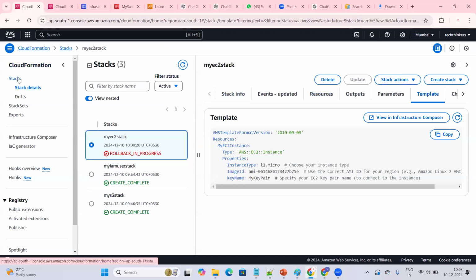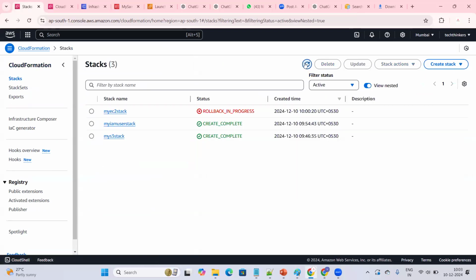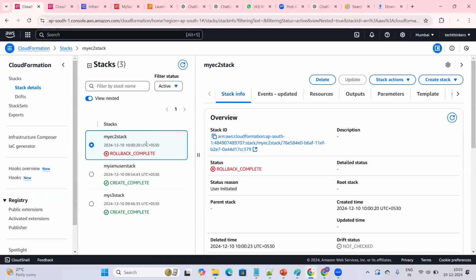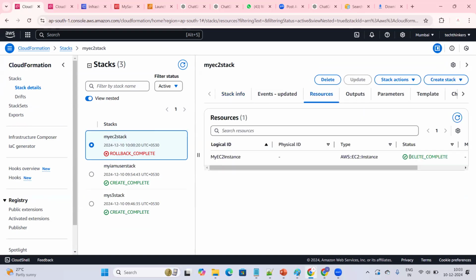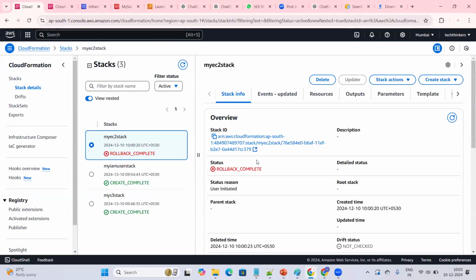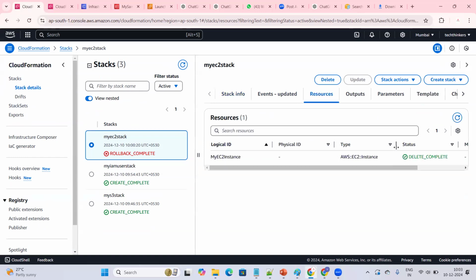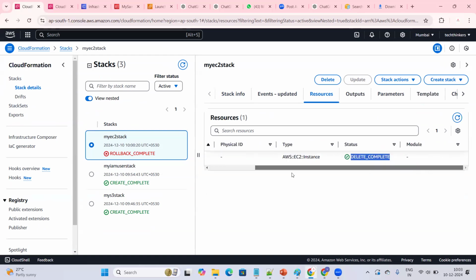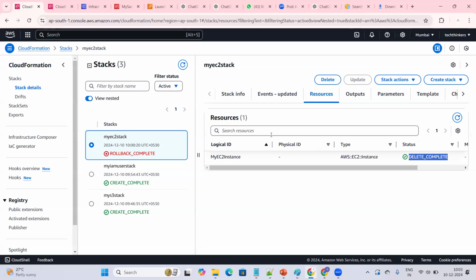I think it is updated. Go to the resource, delete it. It is not created. Okay, maybe some issue is there. We need to find out. Hope you understood what the issue is over there. You can go to the resources and find out the status. The status will be clearly shown here. Based on the error, we can modify the changes and rerun it so that the infrastructure will be created.